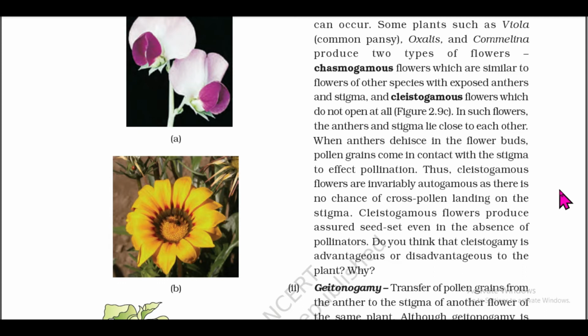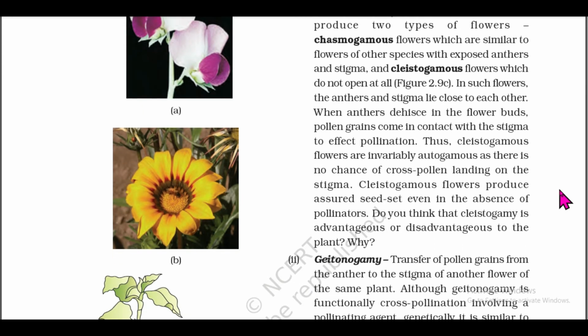Do you think that cleistogamy is advantageous or disadvantageous to the plant? Why?